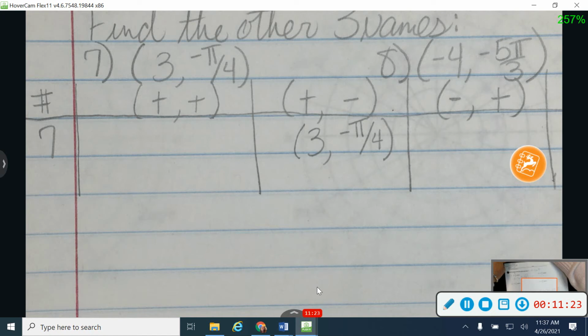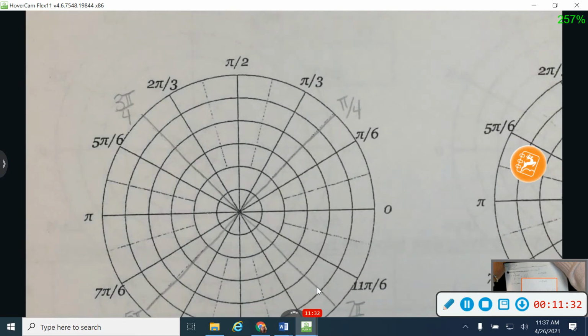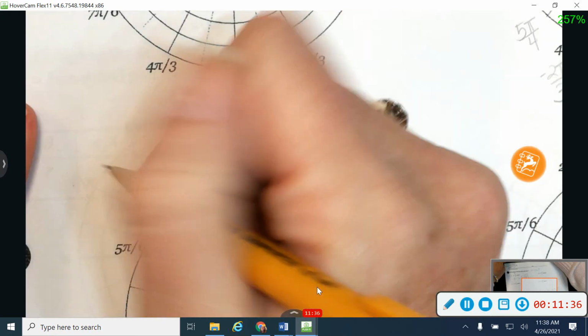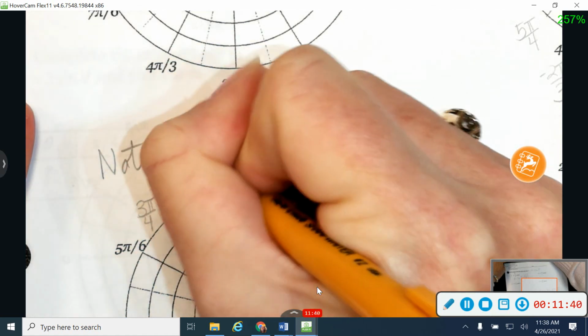Okay, step number 2, I'm going to go back to my graph paper and I'm going to graph that point. Okay, so I'm going to use a new graph. I'm going to jump down here to this one. Okay, and I'm going to write on this one that this is my notes, numbers 7 and 8.